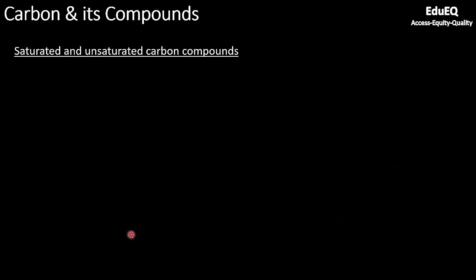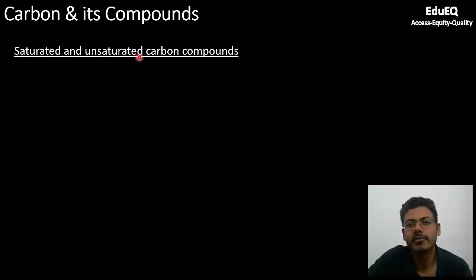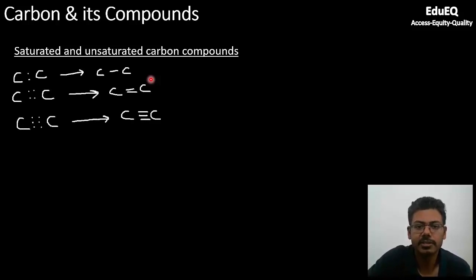Now coming to saturated and unsaturated compounds, we have already discussed. Saturated means there will be a single bond, and unsaturated means there will be either a double bond or triple bond. So let us see some examples. This we have already discussed. If there are 2 electrons which are getting shared, you will get a single bond. 4 electrons or 2 pairs of electrons means a double bond. 3 pairs or 6 electrons means a triple bond.